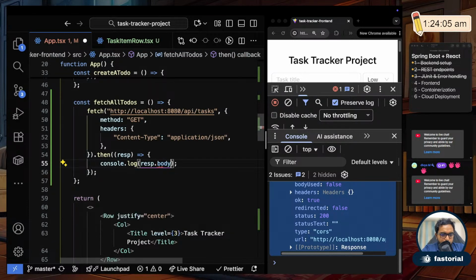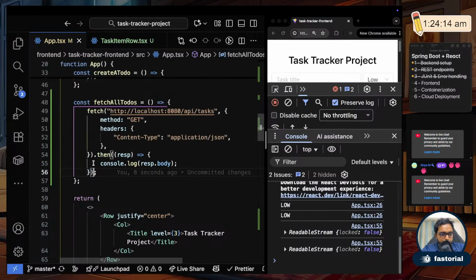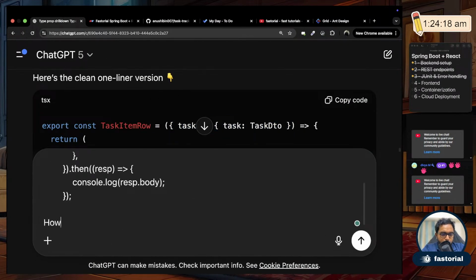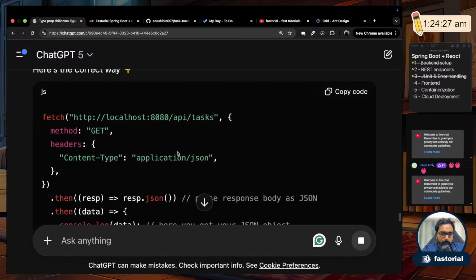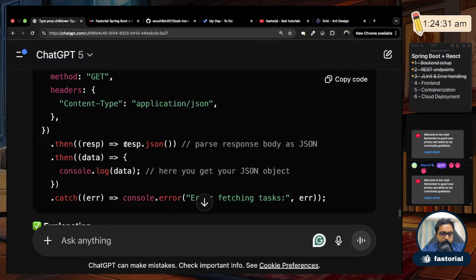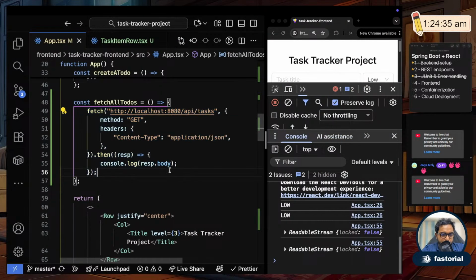Body. Is it response.body? I have no idea. Let me check. No. Okay, let me see. How to get the response as JSON. Okay, so what are they saying? Oh, it's just response.json, not response.body. Okay, fine. So let me do that.